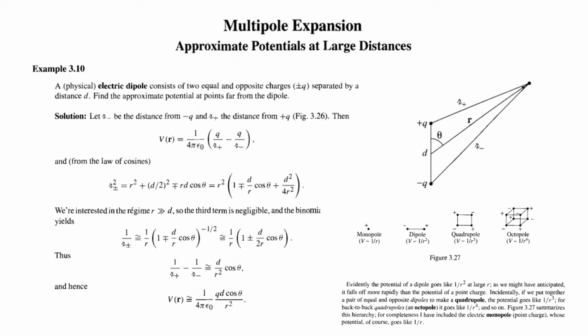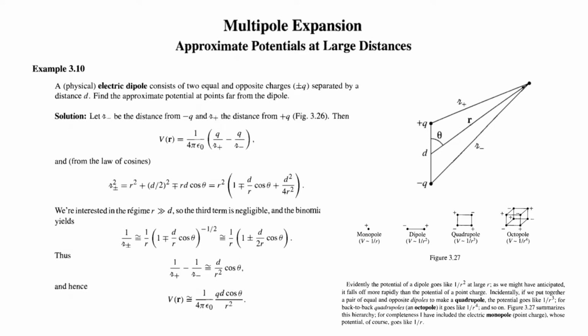Before going to the application of this multipole expansion, let us consider what we already learned about potentials due to an electric dipole. What is an electric dipole? An electric dipole is a system of two charges of equal magnitude but opposite polarity. You can find such a dipole in this figure, having charges plus q and minus q separated by distance d. We need to find the potential at a point distant r from the center of this dipole.